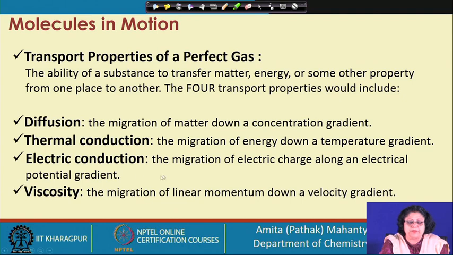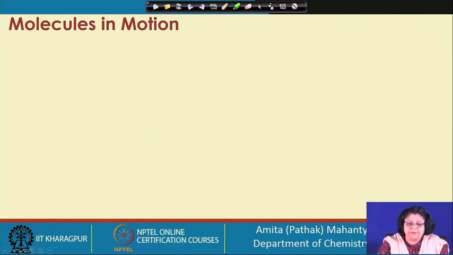Similarly, when you have electrical conduction, you have migration of an electric charge along an electrical potential gradient. Similarly, we can talk about another transport property, the viscosity, the migration of linear momentum down a velocity gradient. So, these are the 4 properties which we are going to discuss in detail and derive their concept.